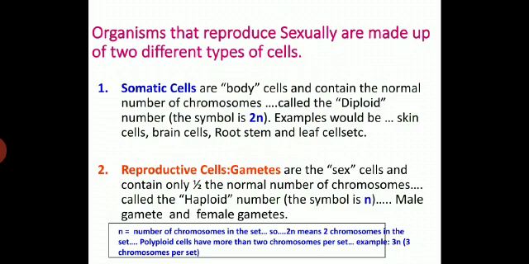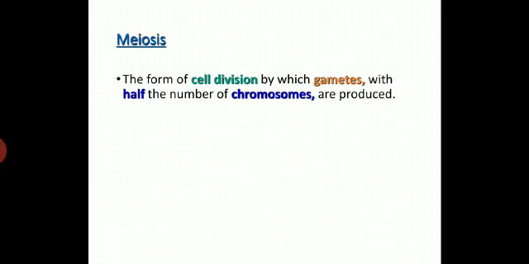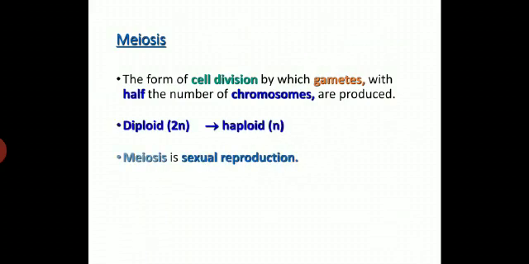The number of chromosomes in a set: 2n means 2 chromosomes in a set, and polyploid cells have more than 2 chromosomes per set. For example, in 3n there are 3 sets, and n, the number of chromosomes in the set, is 1. Now, what is meiosis? Meiosis is the form of cell division by which gametes with half the number of chromosomes are produced. A diploid mother cell produces haploid gametes.